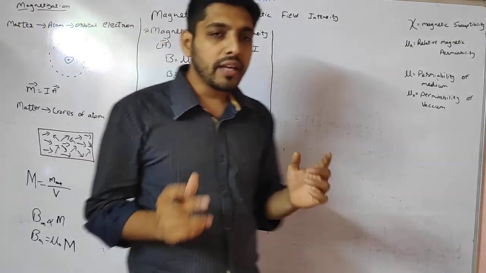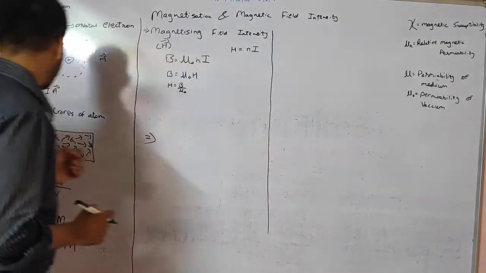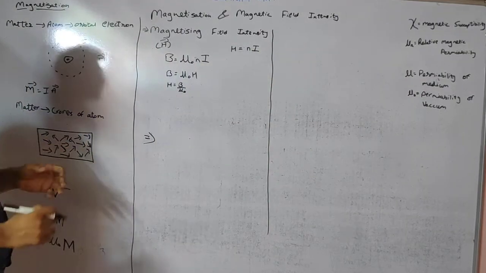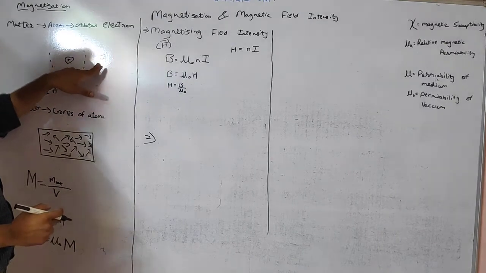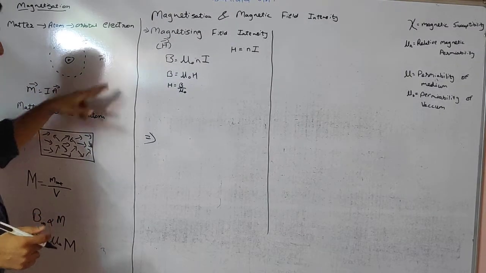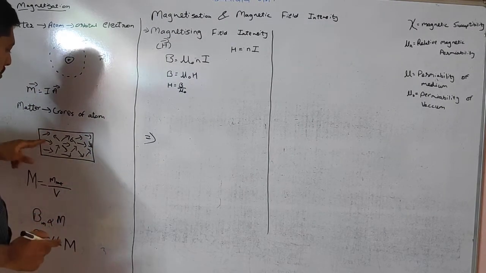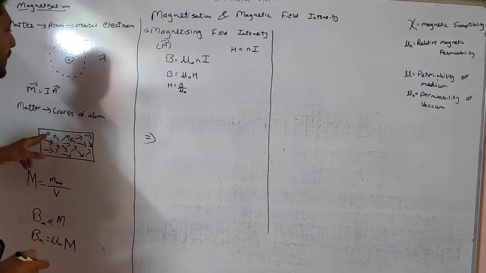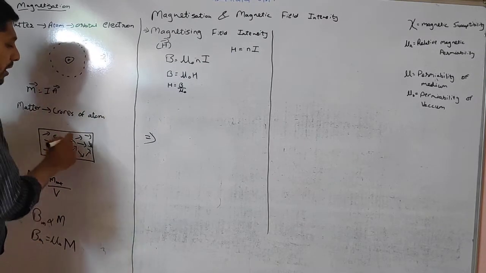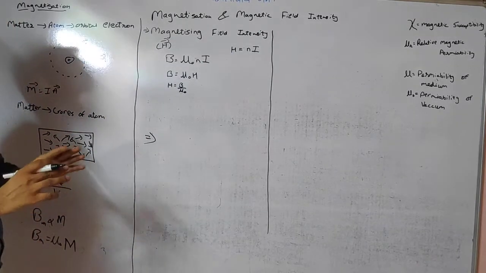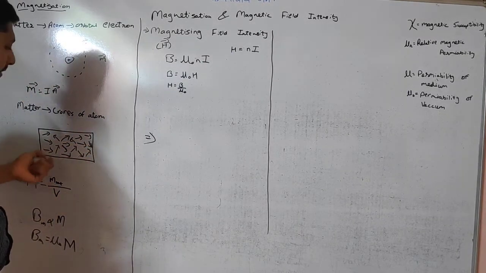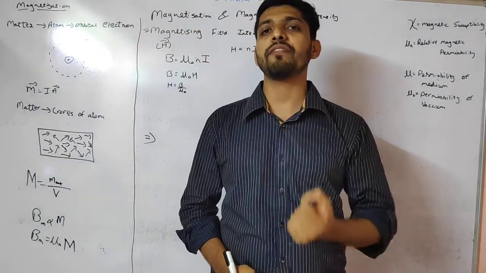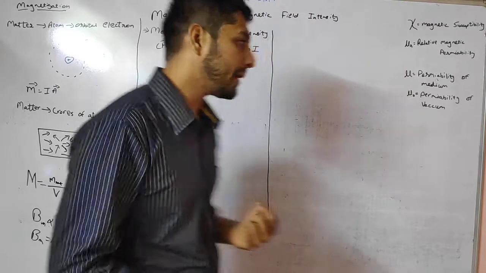So in a single material, which has crores of atoms inside it, each atom will have some magnetic moment around it. If I draw it over here, you can see that these are all different magnetic directions, or you can say magnetic dipoles. All are randomly arranged. So if we find out the net magnetic dipole moment, then we can find out the intensity of that magnetic field.